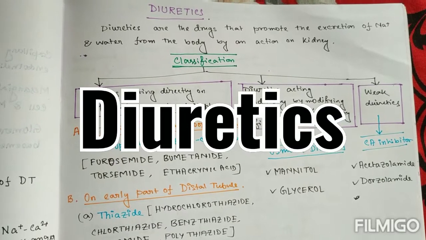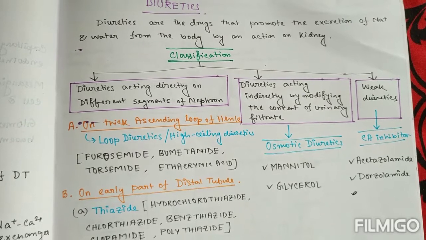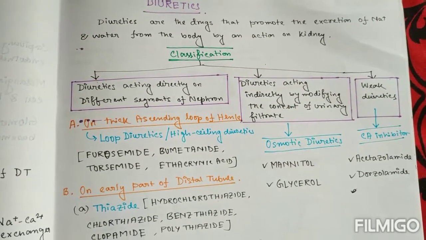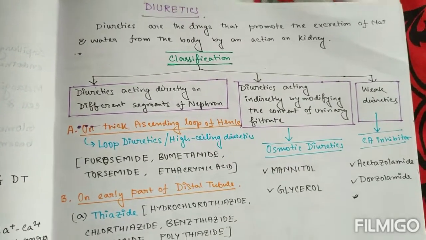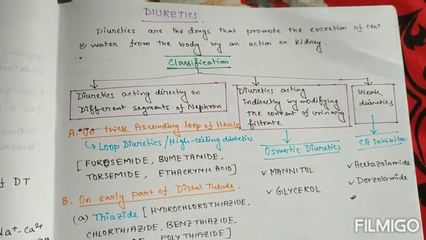In this video, we'll talk about diuretics. Diuretics are the drugs that promote the excretion of sodium and water from the body by an action on the kidney. And these diuretics are very common groups of drugs that are often used for prescription.